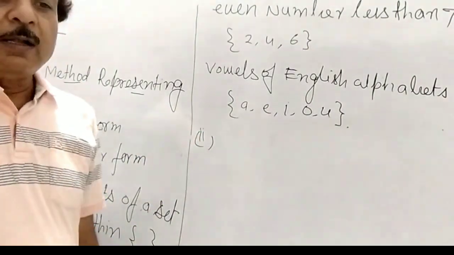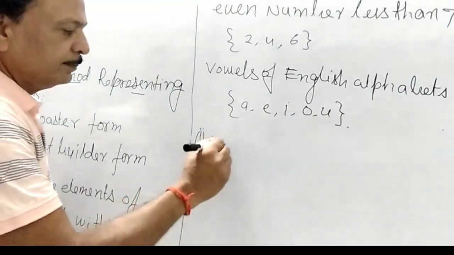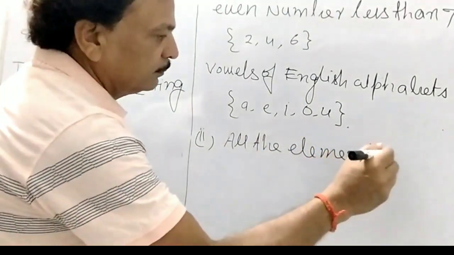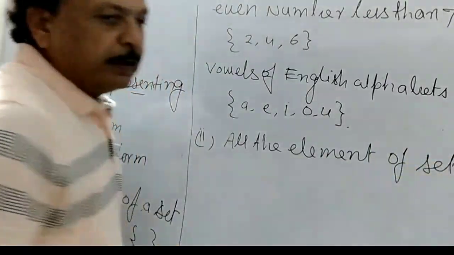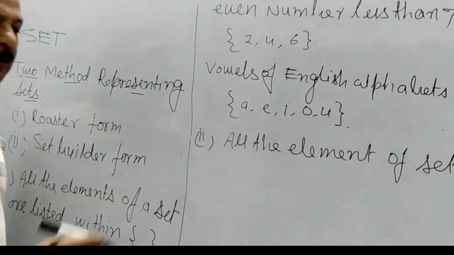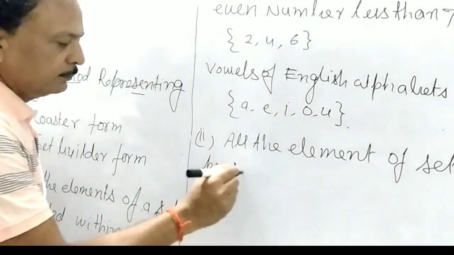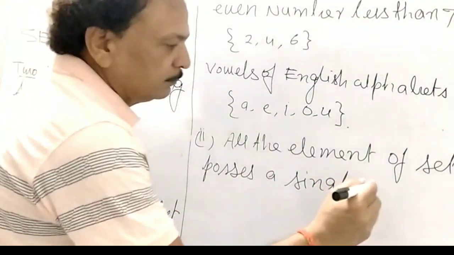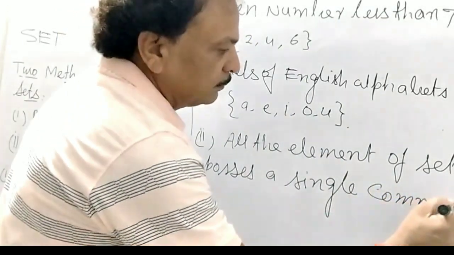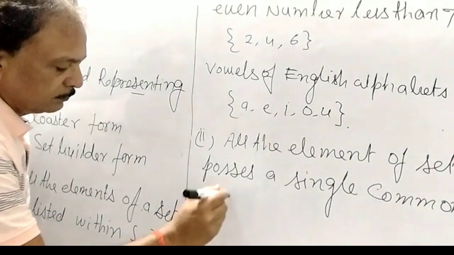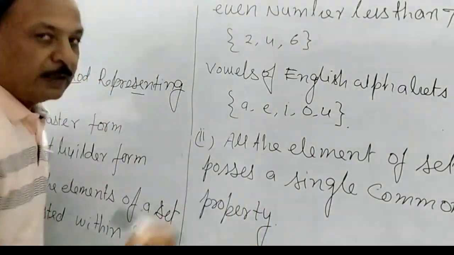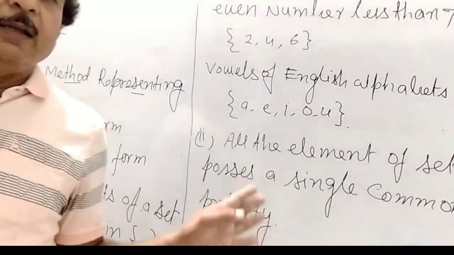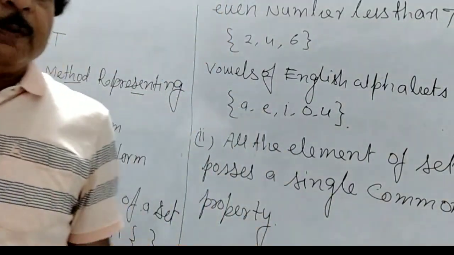In the set builder form, all the elements of a set possess a single common property.